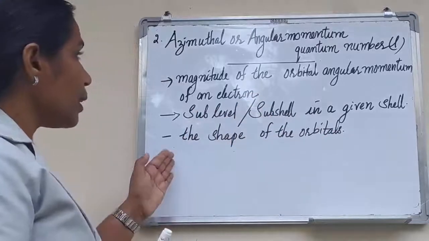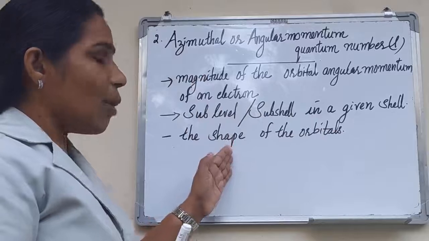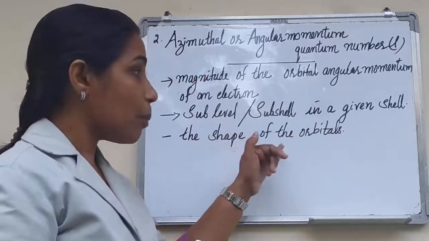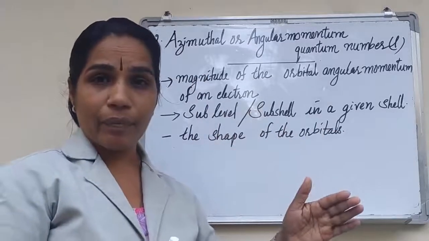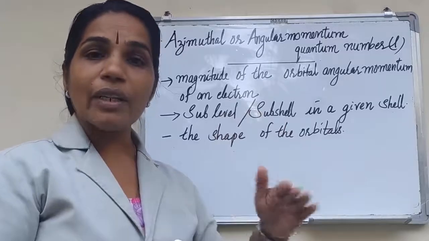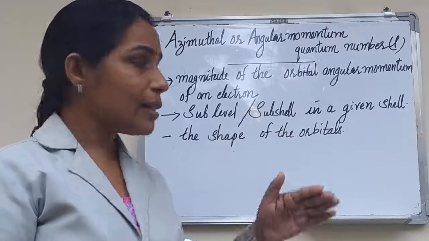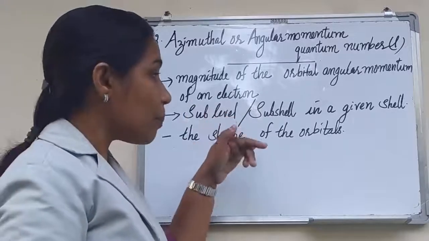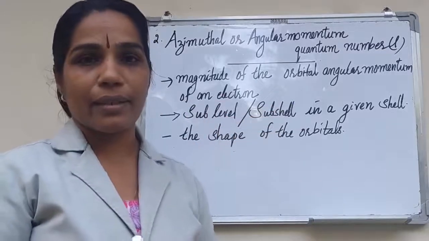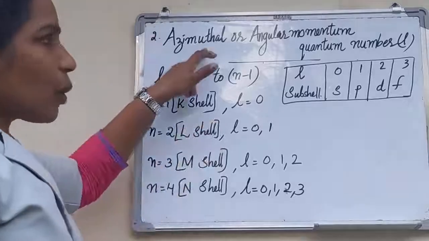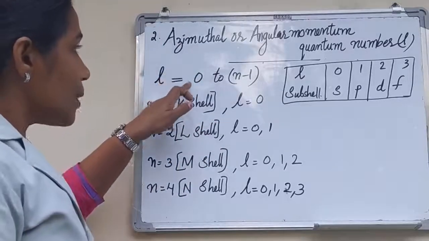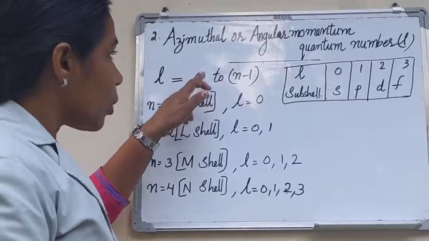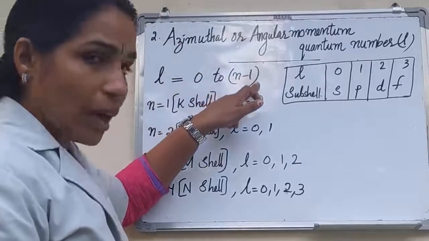This quantum number also gives the shape of the orbitals. There are different orbitals, and this quantum number gives the shape of the orbitals. This azimuthal quantum number l has values 0 to n minus 1.